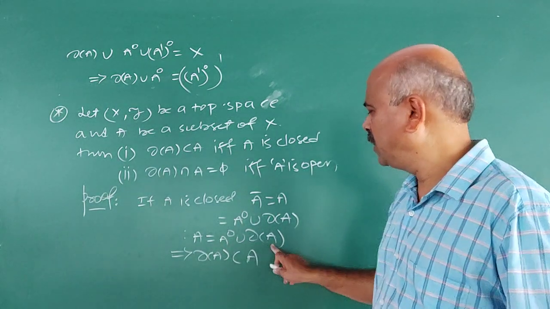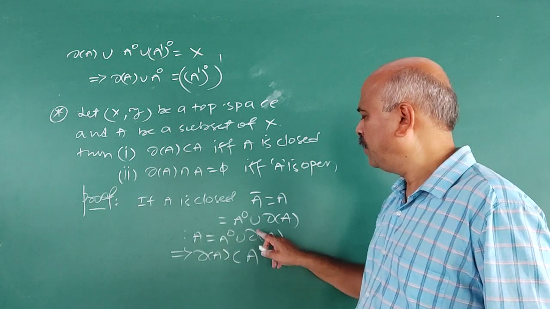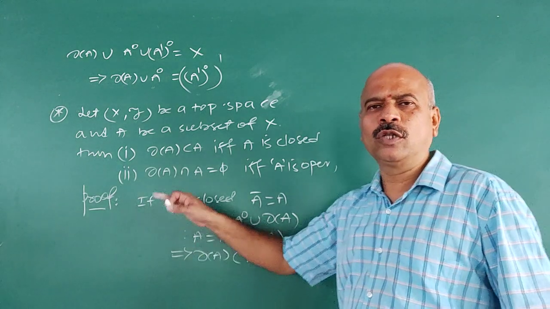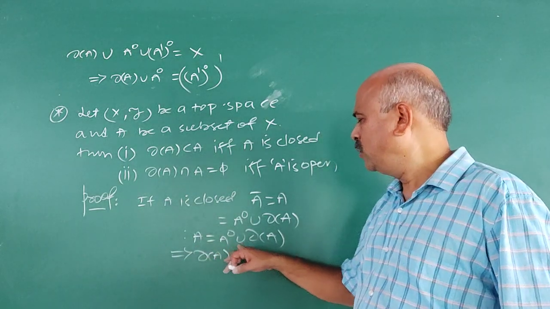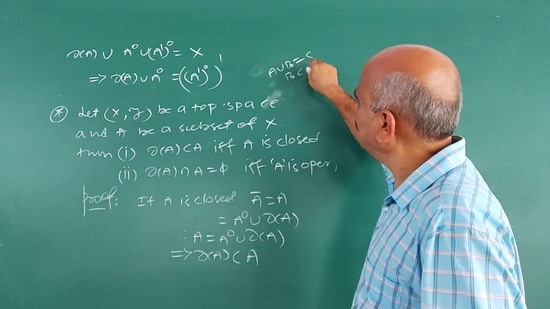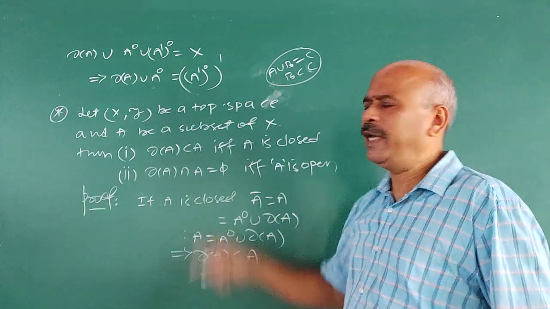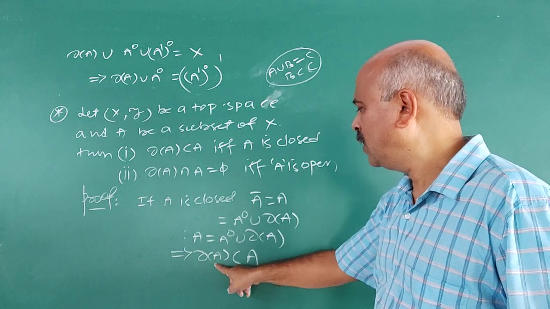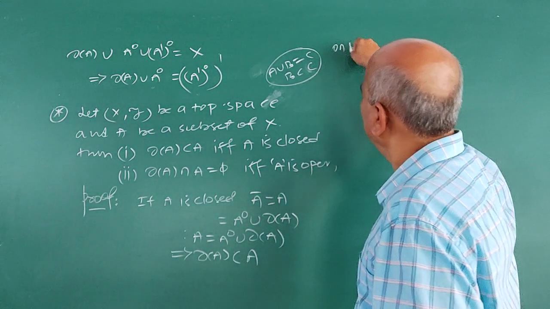If A union B is C, then B is contained in C. Go through the definition of union and understand what union is. Suppose A union B is equal to C, then B is contained in C, and A is also contained in C. Correct? Because of the definition of union. So the boundary of A is contained in A. That is the first part. On the other hand,